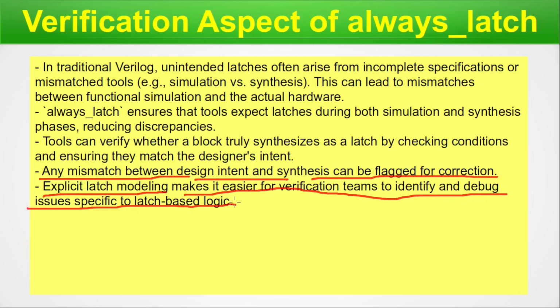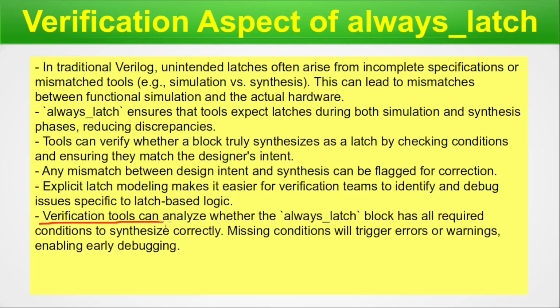Now, whether a latch is intended or not cannot be concluded by looking into the code. Now, if we have an always latch, that means we are intending a latch to be there. And if it is not there, we will have to debug. So this is the point that we are making here. Verification tools can analyze whether an always latch block has all required conditions to synthesize correctly. A missing condition will trigger errors or warnings, enabling early debugging. So that means we don't have to go through long steps and then come back for error mitigation. We can do it well ahead with the always latch.